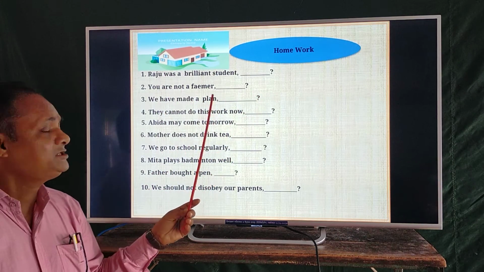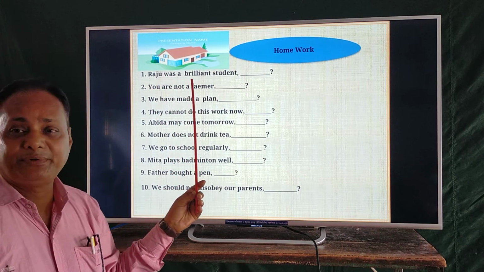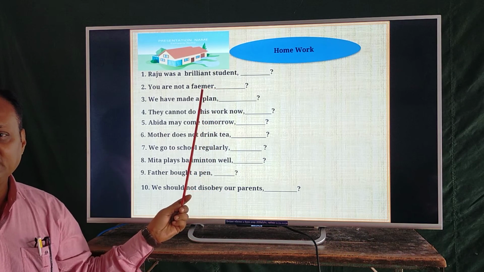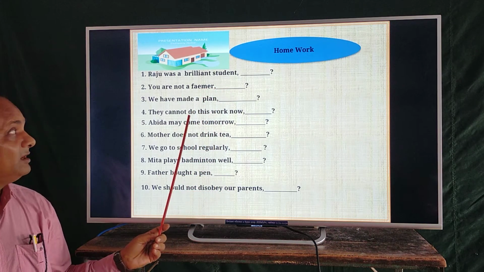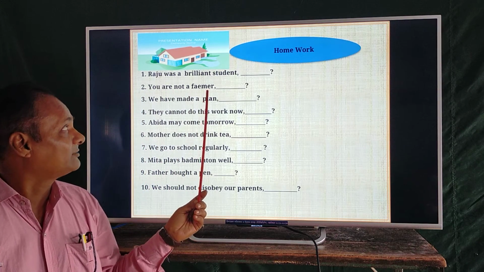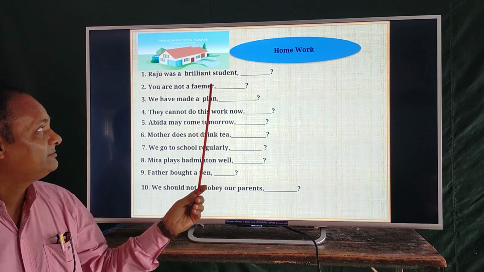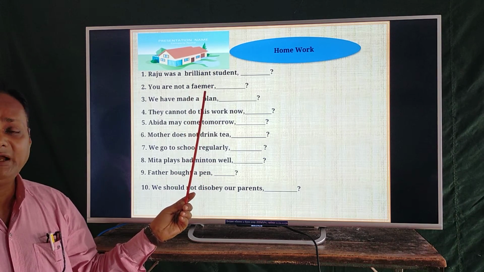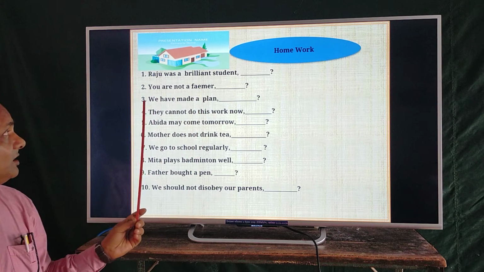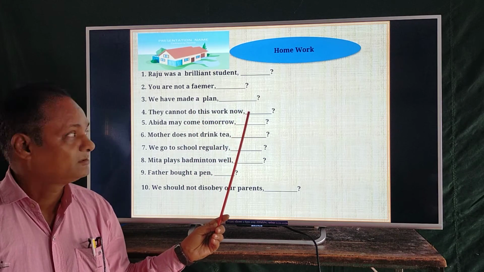You can write it. Number 1, Raju was a brilliant student. You can also see it on the TV screen. Number 2, you are not a farmer. Sorry, dear students, here is a spelling mistake. You have to write F-A-R-M-E-R. Clear? Number 3, we have made a plan.